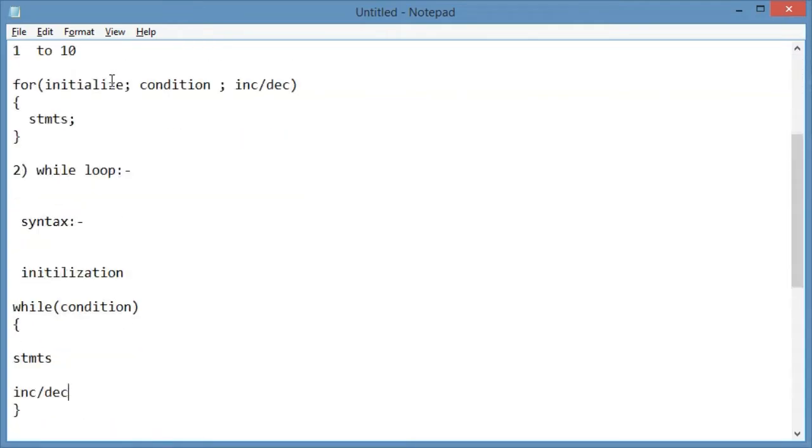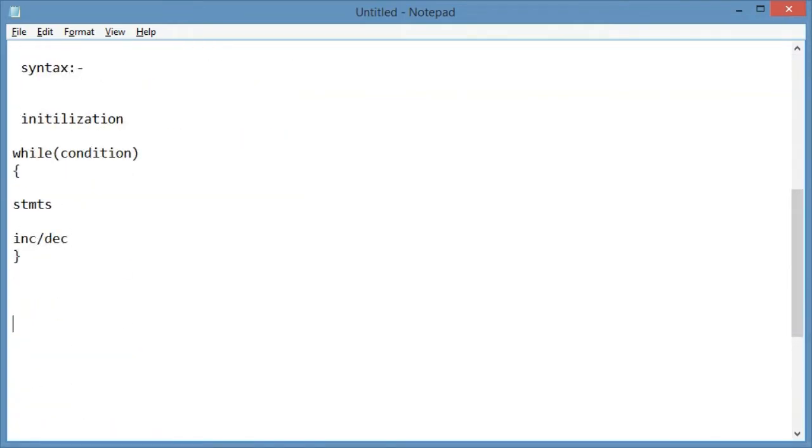Now one more thing I want to discuss related to this for and while loop, then after that I will show the code. Now you can imagine how our code executes. First x equals to 1, we write x equals to 1 here. After that a condition like x less than or equal to 10, then after that increase or decrease, x plus plus. If I want to execute the previous code using a while loop, then I write it in this way, right?